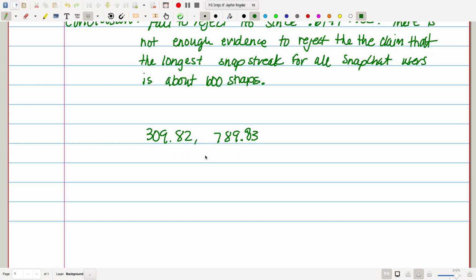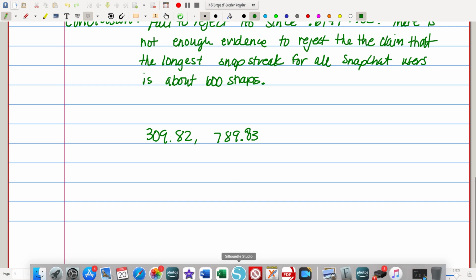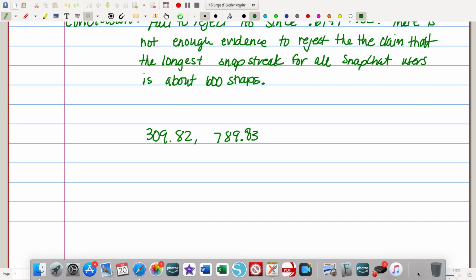So again, we have enough evidence again to conclude that the longest snap streak for Snapchat users is on average 600 snaps. So by doing the hypothesis testing, by doing the confidence interval, we're getting the same answers, okay? If you guys have any questions at all, feel free to email me.